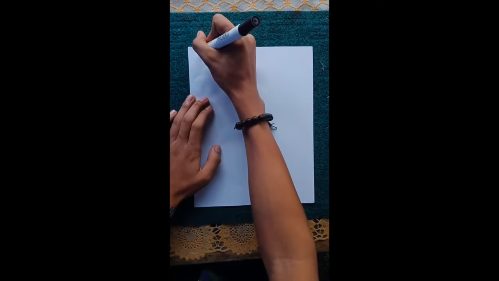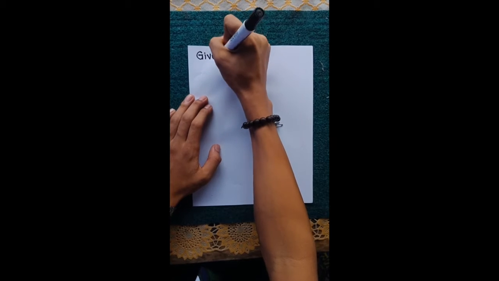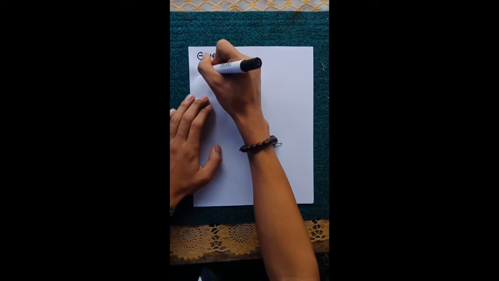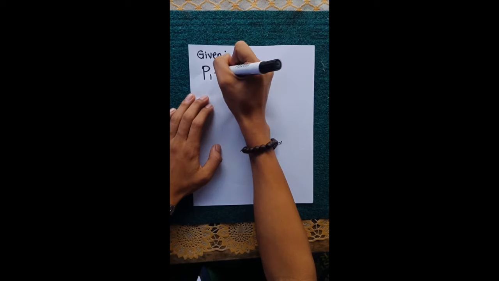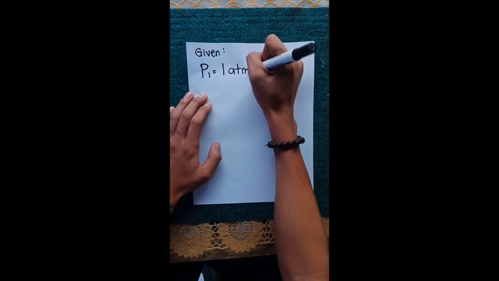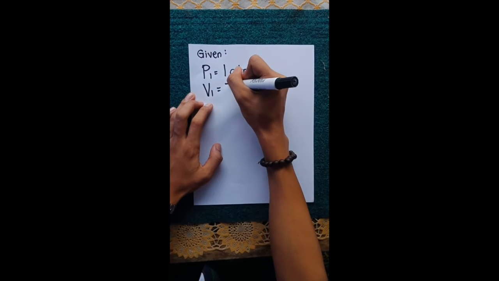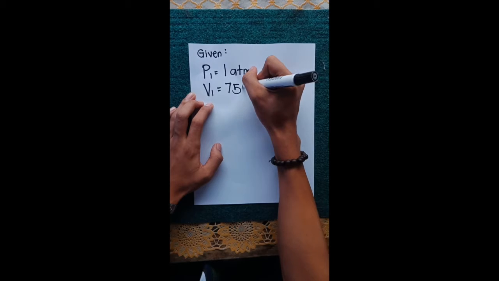So, we have the given. The initial pressure, or P1, is equal to 1 atm. The initial volume, or V1, is equal to 750 ml.